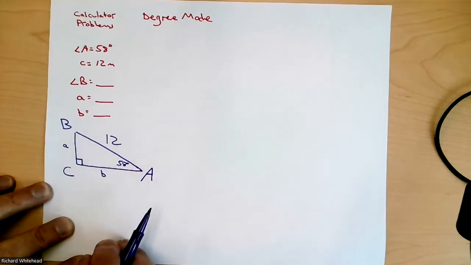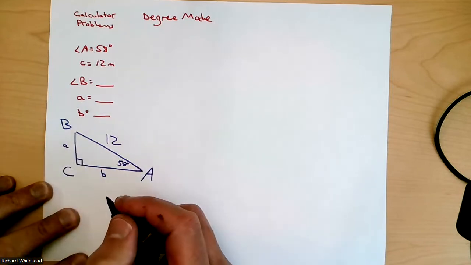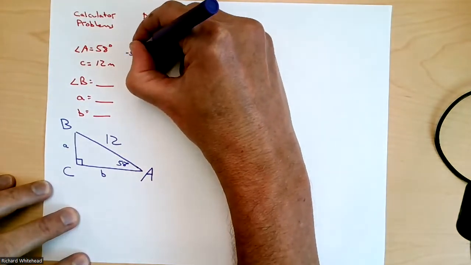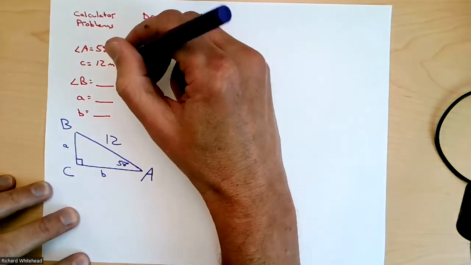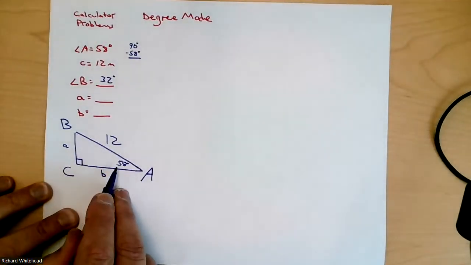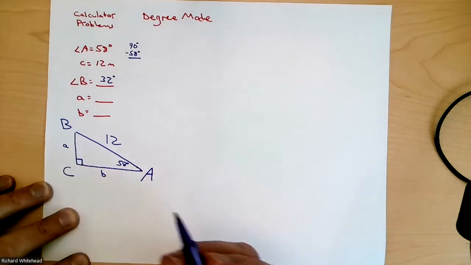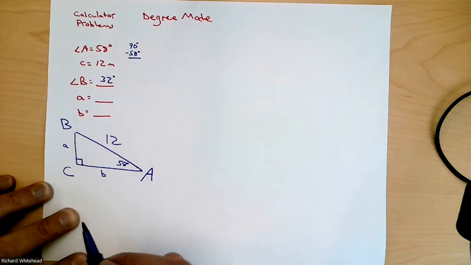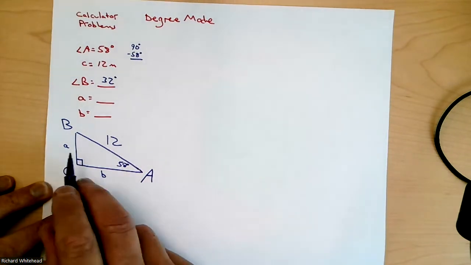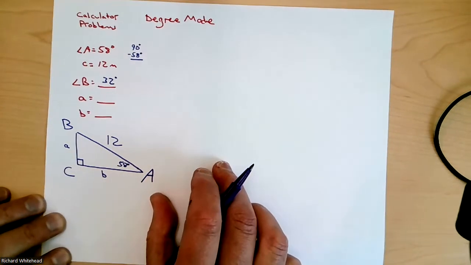Right? As soon as you label that A, everything falls in place. Then you're going to say to yourself, and here's the fun part. Everybody ready? To find B, B's easy. Nobody's going to get offended by B. You're just going to say, oh, 90 degrees minus 58 degrees is 32 degrees. Because these two guys have to be 90, because that guy's 90, it's 180 degrees for a triangle. So to find the missing angle is pretty simple. Now, here's the part where it gets fun. We got to find one of these guys, and we're going to use trigonometry to do it.